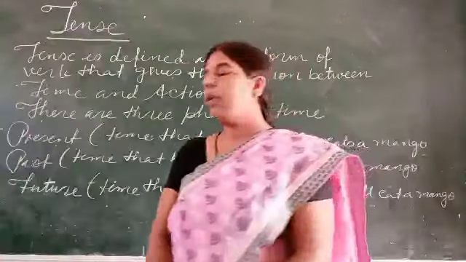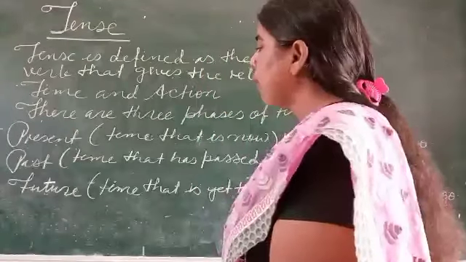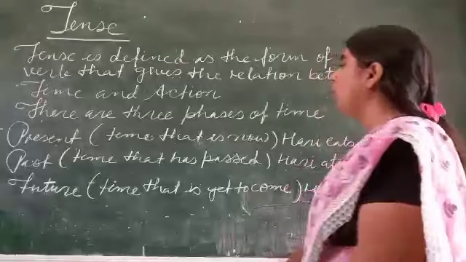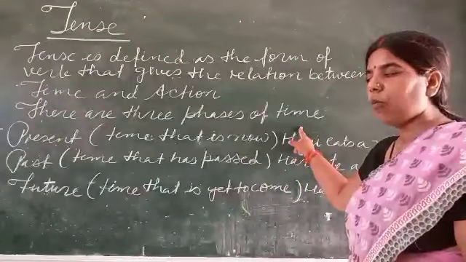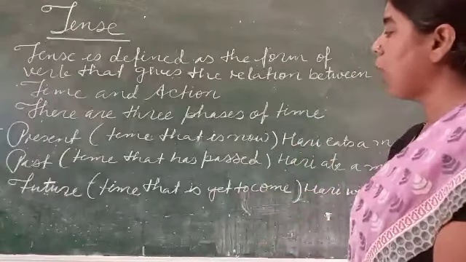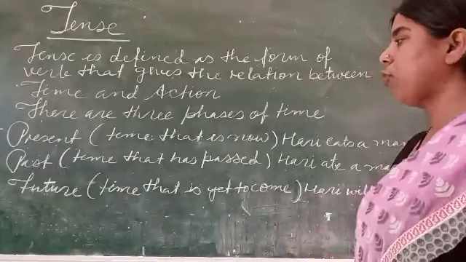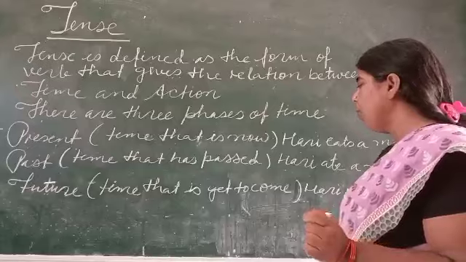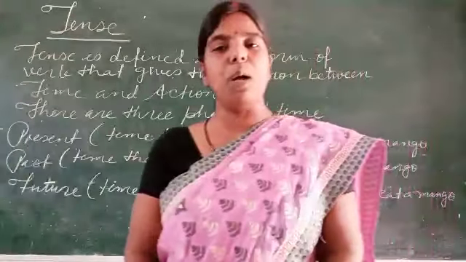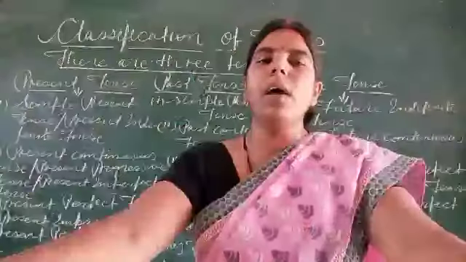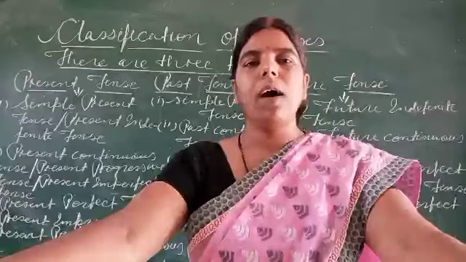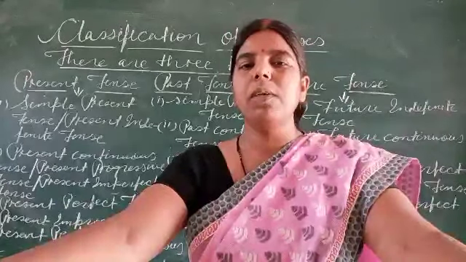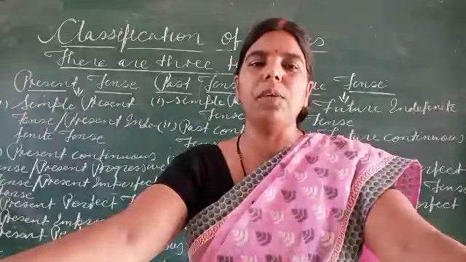Okay. Now, first I have classified present, past, future, and I have told you that there are three phases of time. Present means time that is now, past means time that has passed, and future time that is yet to come. Understood, everyone? Hari eats a mango. Hari ate a mango. Hari will eat a mango. Now, present, past, and future.